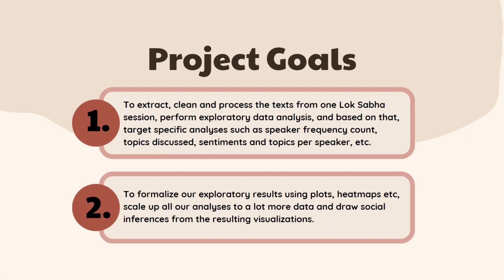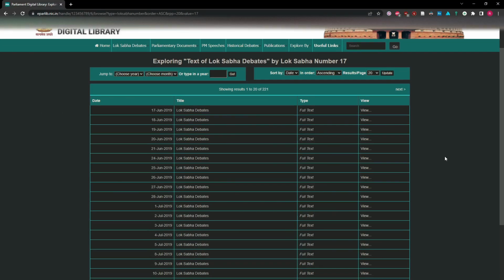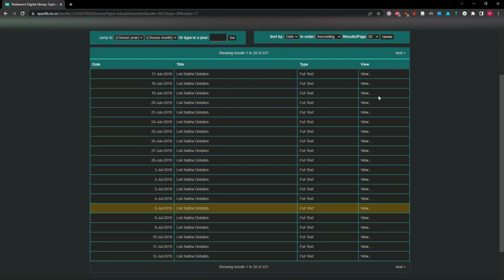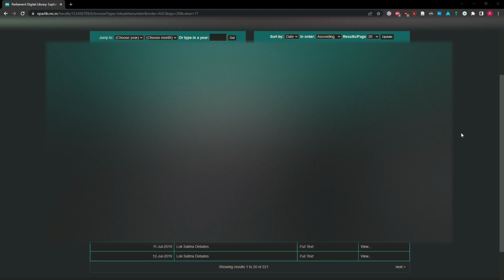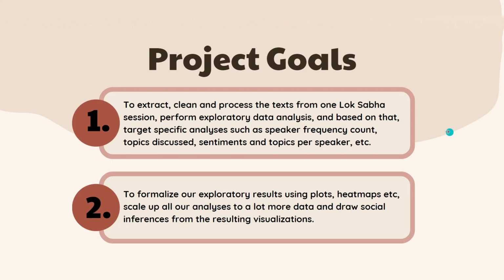Now, this project was carried out in two parts. The first part was to get the data from the e-Parliament website, which is the Parliament's website, where you can browse all the data published at the scale of day or at the scale of Lok Sabha. And we got all the data from here. We put it into text files, performed some exploratory data analysis, and based on that, we targeted certain metrics that we wanted to judge for the entire year.